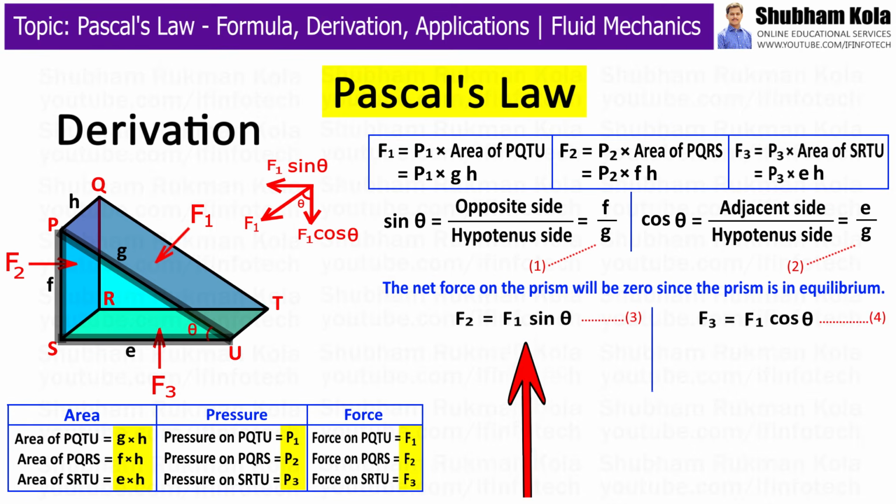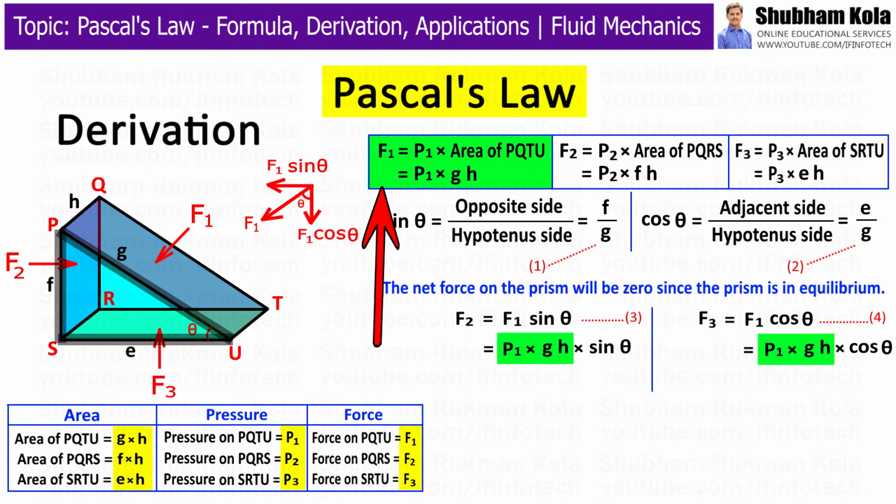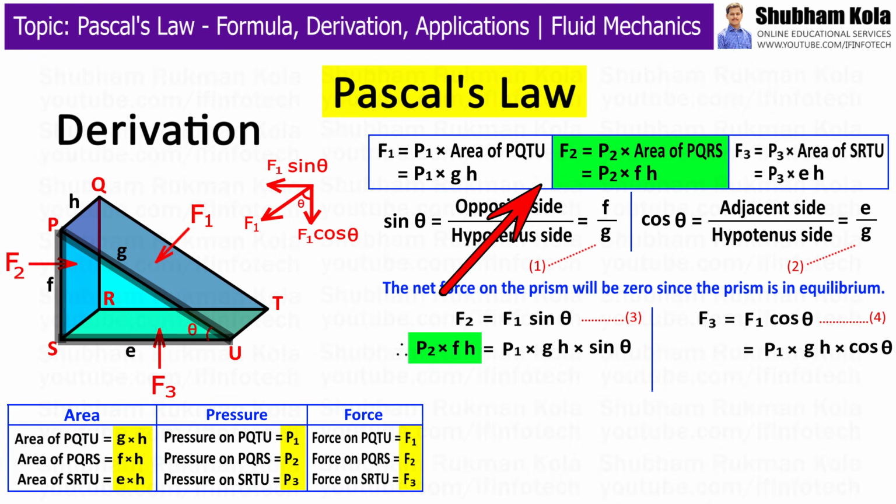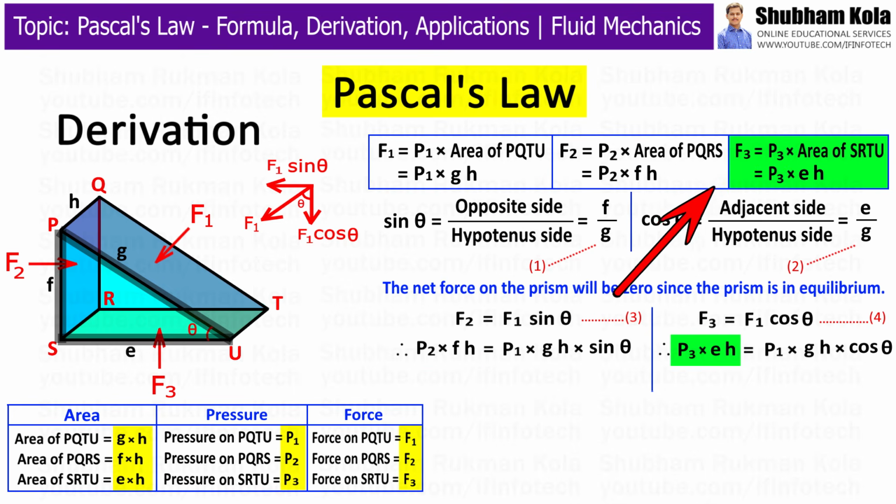Therefore, we can write F1 sin theta equal to F2 and F1 cos theta equal to F3, where F1 equals pressure P1 multiplied by area PQTU, that is G into H, F2 equals pressure P2 multiplied by the area of face PQRS, which is F into H, and F3 equals pressure P3 multiplied by the area of face SRTU, which is E into H.